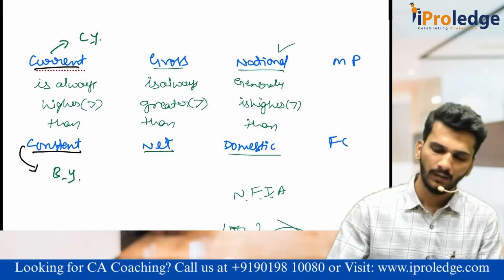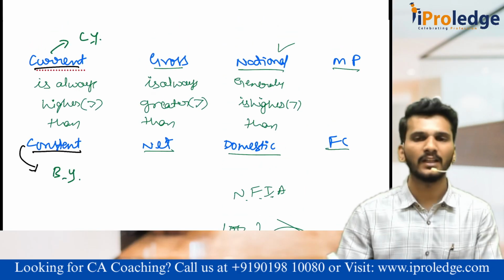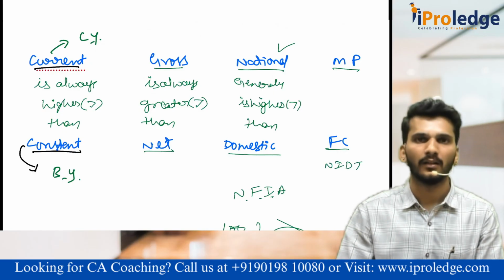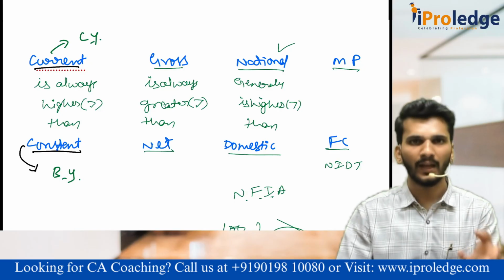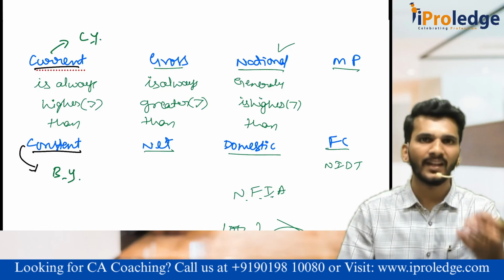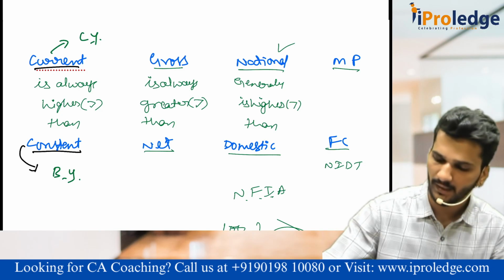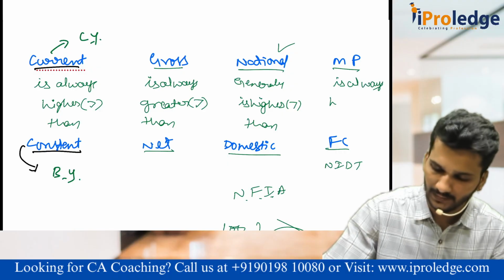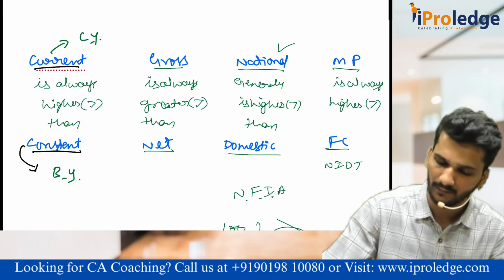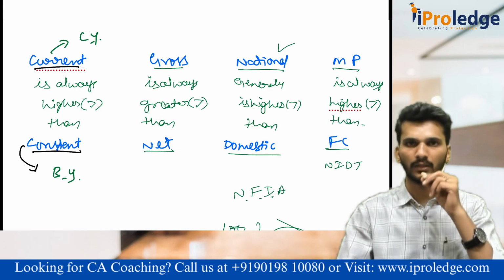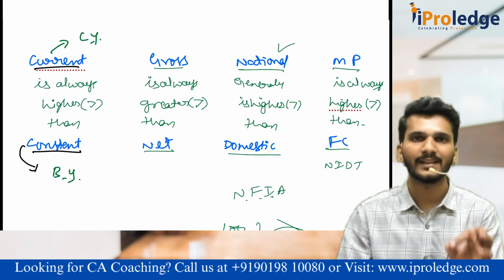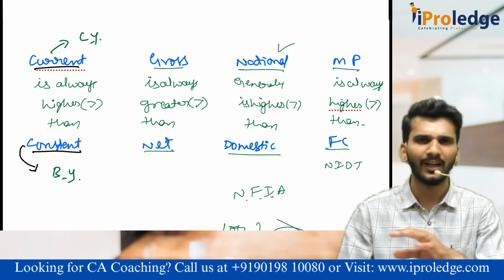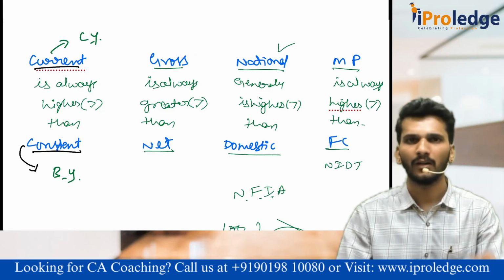That's it. Now market price versus factor cost. What is the difference? NIDT. Which is greater? Market price is always greater because by adding NIDT only we get the market price. If we deduct that, we get factor cost. Market price is always higher than factor cost, provided with an exception that if the subsidy is more than tax, then it could be the reverse way. But generally it will not be like that. It will generally be the normal way only.